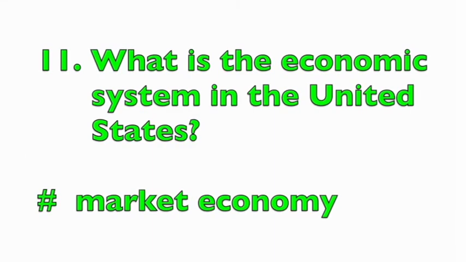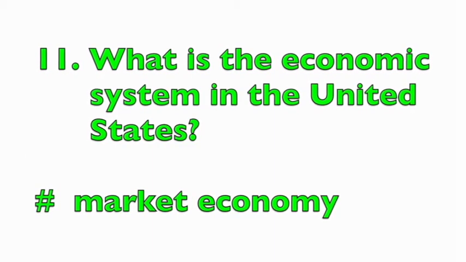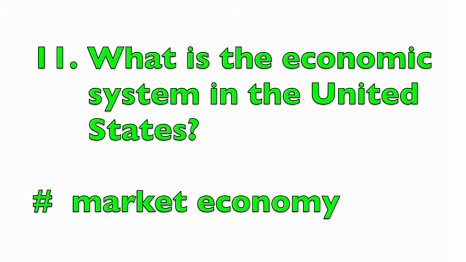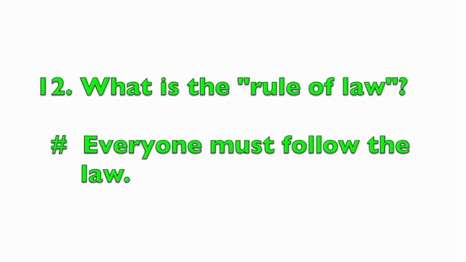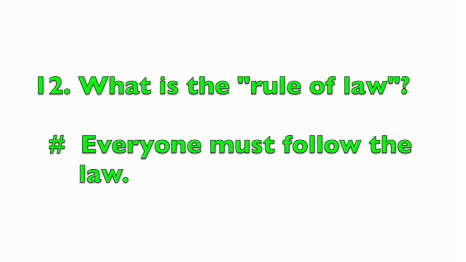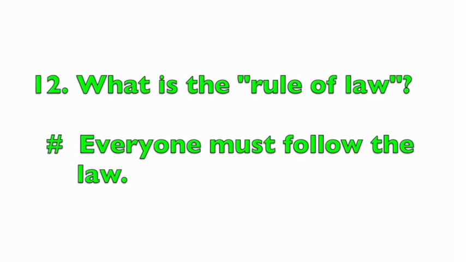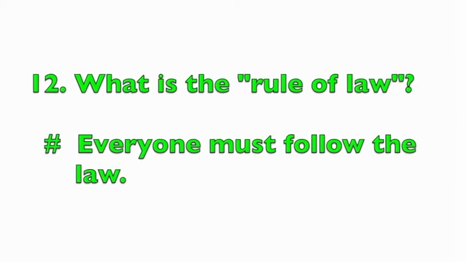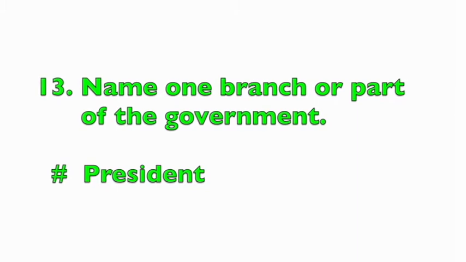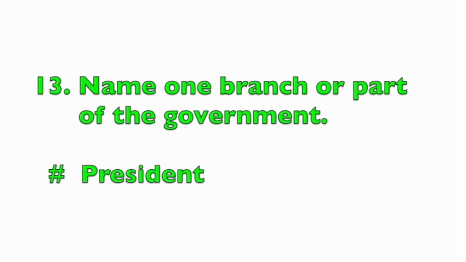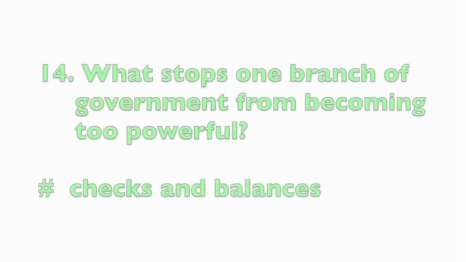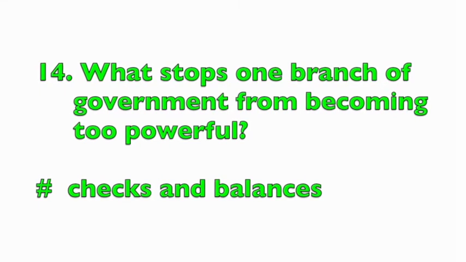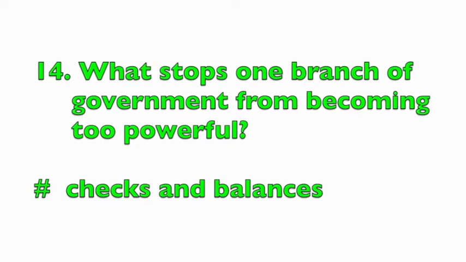What is the economic system in the United States? Market economy. What is the rule of law? Everyone must follow the law. Name one branch or part of the government. President.